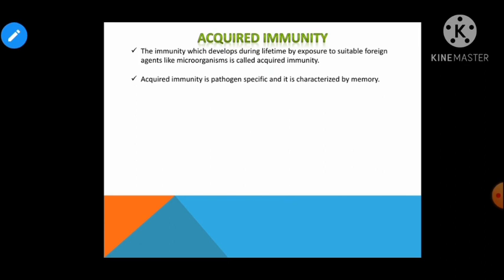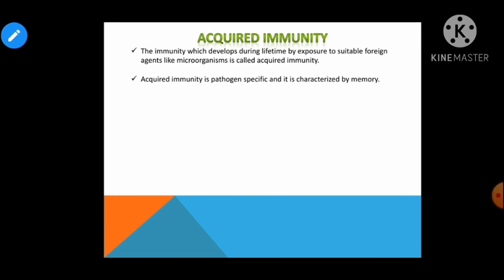So that kind of immunity is known as acquired immunity, because it is not present by the time of birth. It is developed during the individual's lifetime, right? And it is pathogen specific, right? Acquired immunity is pathogen specific and it is characterized by memory, right? What are the important characters?